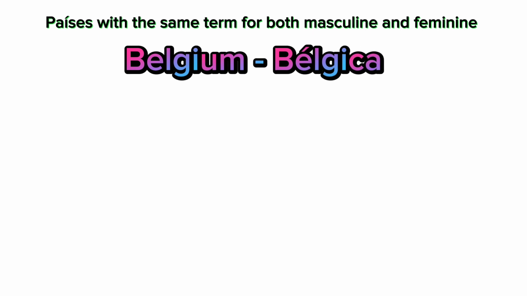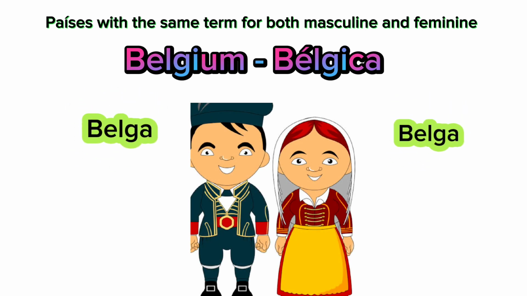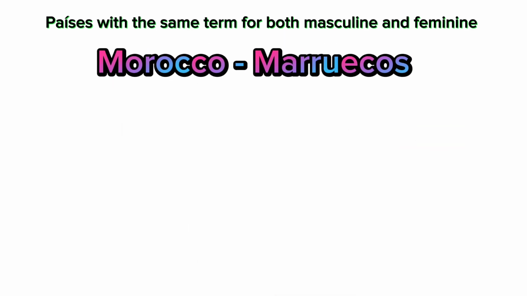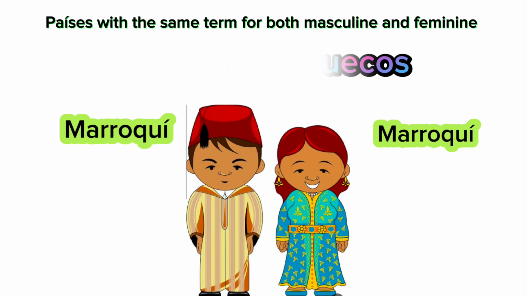Belgium is Bélgica. And for both of them, we use Belga. Es belga, y es belga. Now, Morocco. Morocco es Marruecos. And its citizens are Marroquí. Es marroquí, y es marroquí.